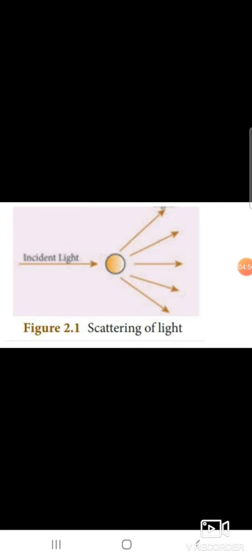Then scattering of light. What is scattering of light? Sunlight enters the earth's atmosphere. The atoms and molecules of different gases present in the atmosphere refract the light in all possible directions. This is called scattering of light. When sunlight enters the earth's atmosphere, that is the incident light, and the result is the scattered light.